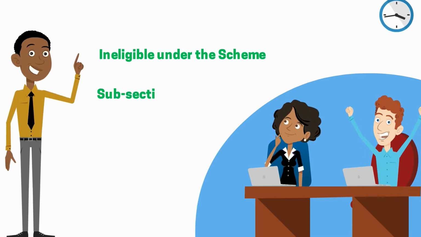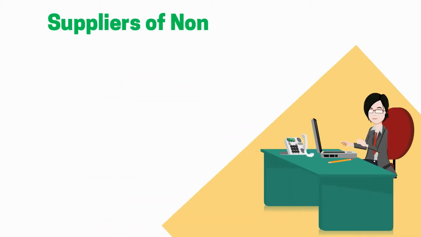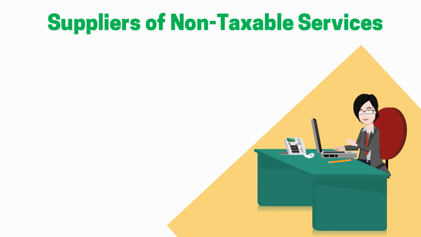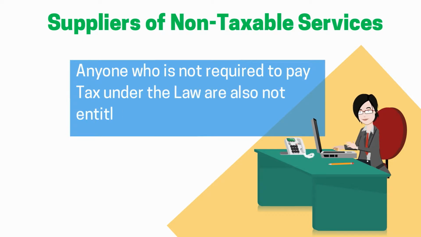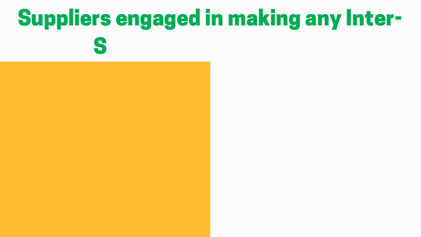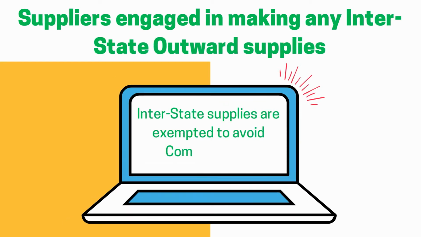Subsection 2 of Section 10 of the Act specifies a list of registered taxpayers not eligible to opt for it. They are suppliers of non-taxable services. By general logic, we can say anyone who is not required to pay tax under the law is also not required to register under the law. Suppliers engaged in making any interstate outward supplies. Interstate suppliers are exempted to avoid complications, as one of the main objectives of composition scheme is to reduce the compliance procedures to make it easy for small enterprises.